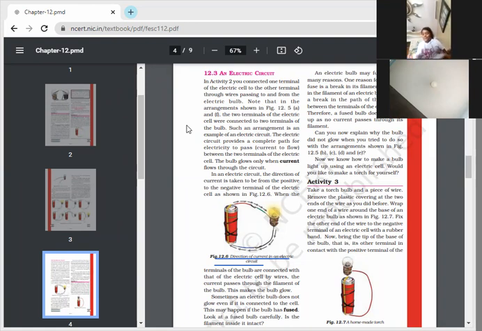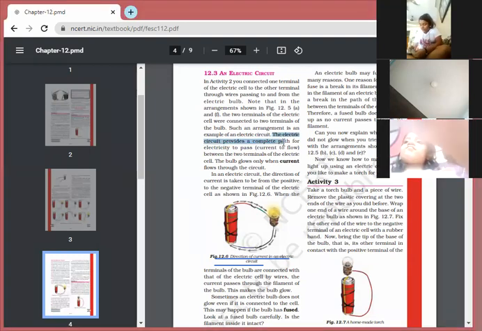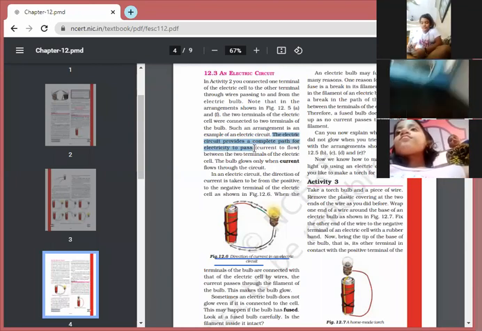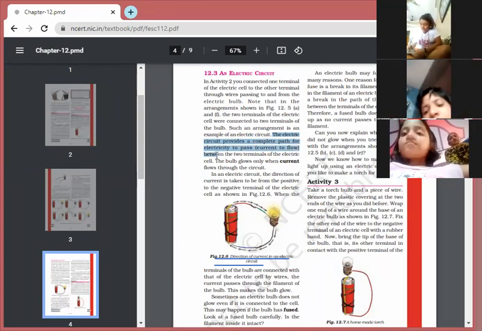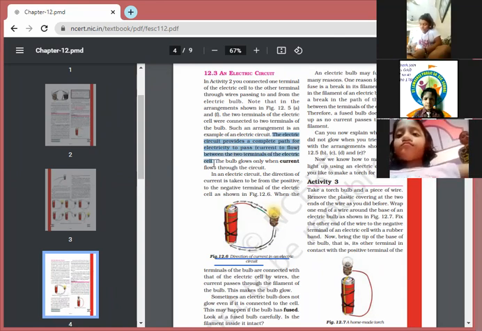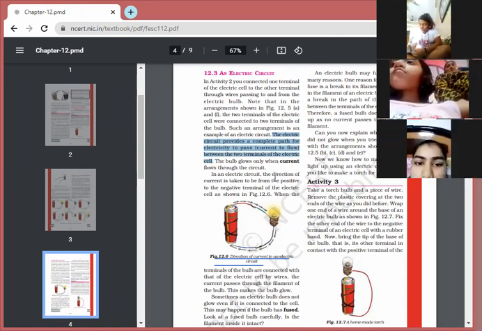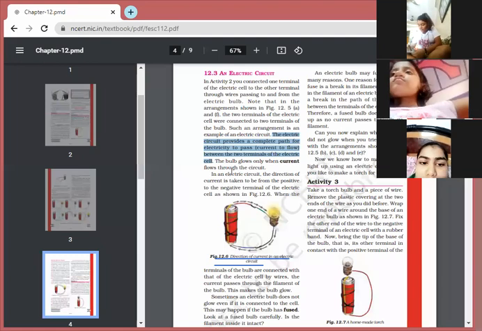Note that in the arrangement shown in figure 12.5 A and F, the two terminals of the electric cell were connected to the two terminals of the bulb. Such an arrangement is an example of an electric circuit. The electric circuit provides a complete path for electricity to pass, current to flow between two terminals of the electric cell. The bulb glows only when the current flows through the circuit. Okay, beta, thank you.